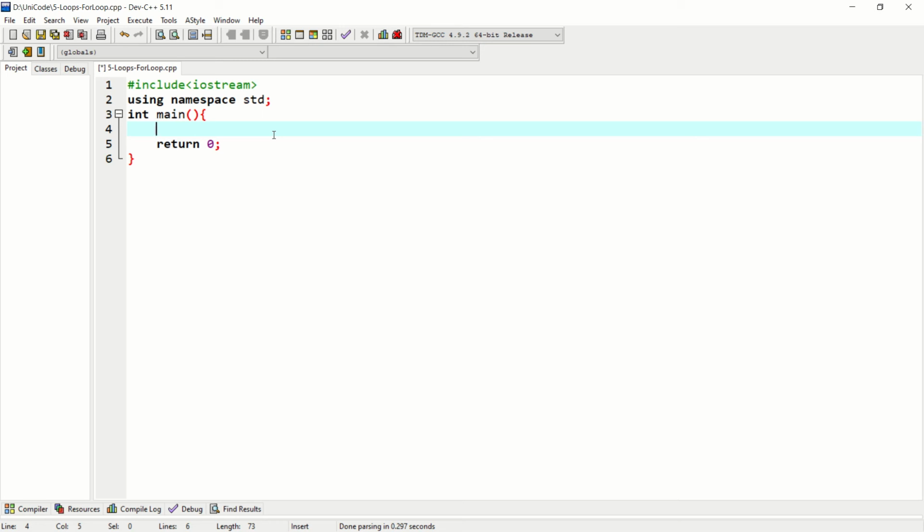Today we'll learn about loops. There are three types of loops: for loop, while loop, and do while loop. In this video we will learn about the for loop only, and the next two types of loops will be explained in the next video. I'll provide the link of the same in the description.